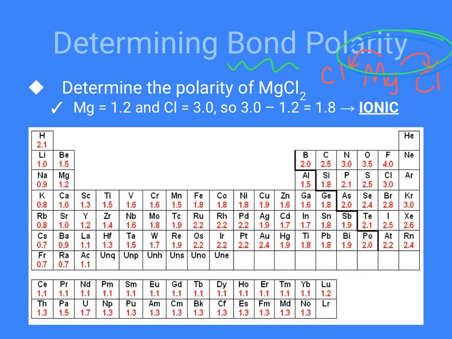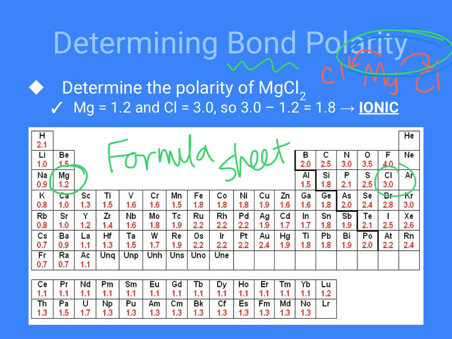In this case, I'm going to take magnesium, which is 1.2, found right here on the table. FYI, this is on your formula sheet. I never expect you to memorize these. Now, I accidentally do sometimes, and you may as well, especially with something like fluorine being 4.0. But these are on your formula sheet, so you don't need to memorize them. Magnesium's 1.2, chlorine's 3.0. The difference between them is 1.8. According to our rules, that means it falls into the category of ionic, and those rules are also on your formula sheet. So all you really need to remember is how to determine bond polarity and what it means. You don't need to memorize any of these numbers.